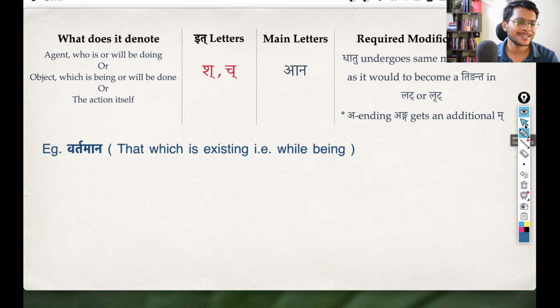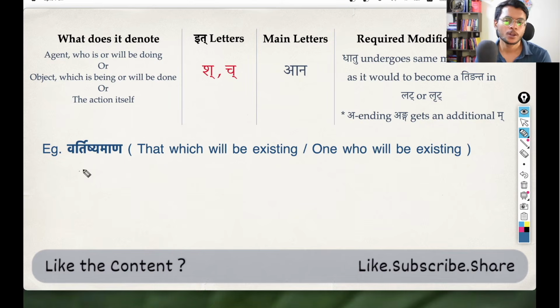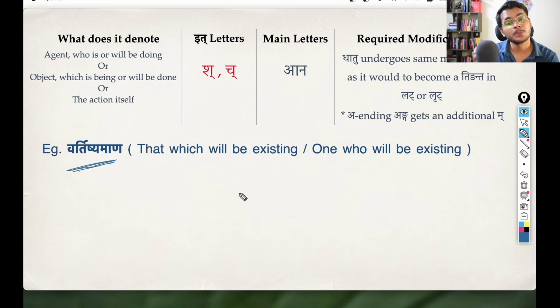Again, exact same mechanism as shatru pratyaya. The only difference is that for the ting pratyaya, instead of ti you have te, and instead of at you have ana. That is it. So now when we move on, we have the same dhatu, but here the shanach pratyaya is used in the sense of future tense. That is, it is replacing the lrit lakara. So vartishyamana, that which will be existing, one who will be existing in that sense.